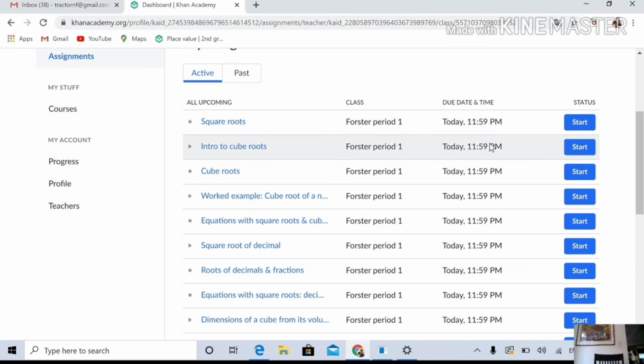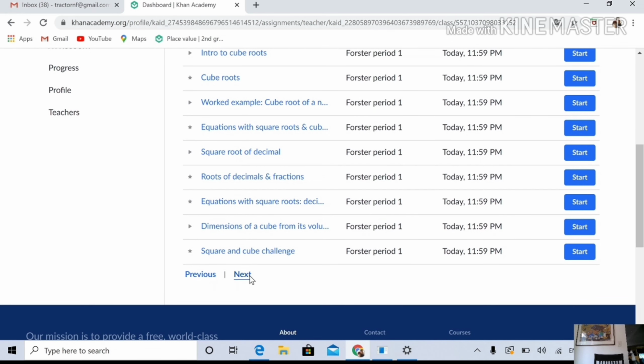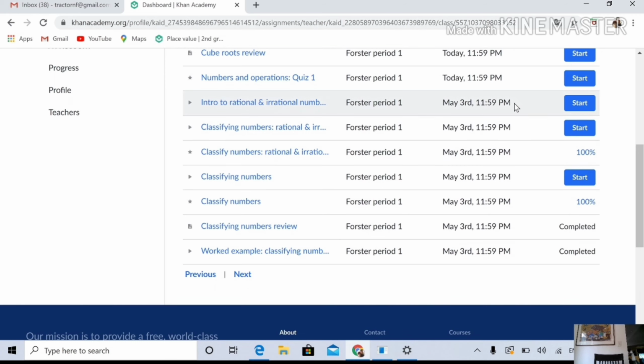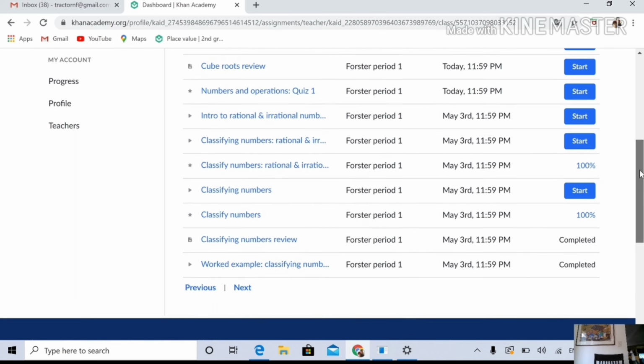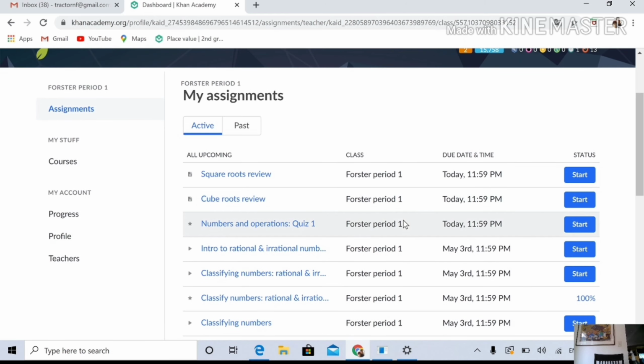And then here is today's assignment. So we're going to go to next again. And now we see May 3rd. May 3rd is the due date for week 2's assignment. And so here is a list of all the things I want you to do. And let's click on this first one. Oh, the first one here. There's quiz number 1. That's the end of week 1.